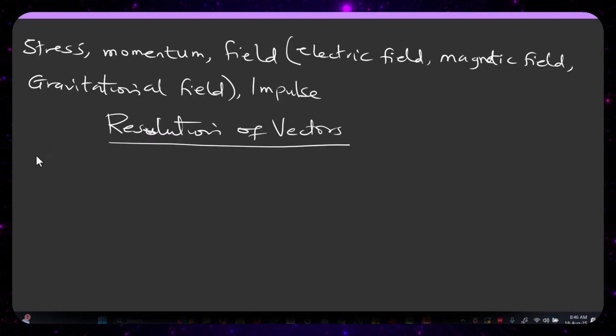Before I talk about resolution of vectors, how do we represent vectors? Whenever you have a vector, you must represent it using an arrow, which shows the direction it's going. Let's say I have this as my F1.